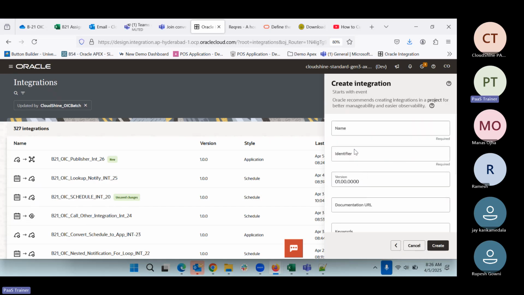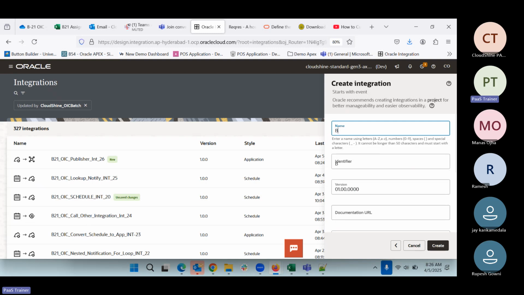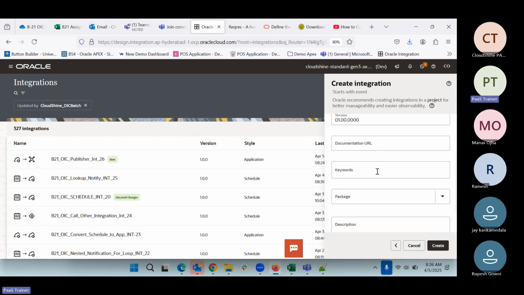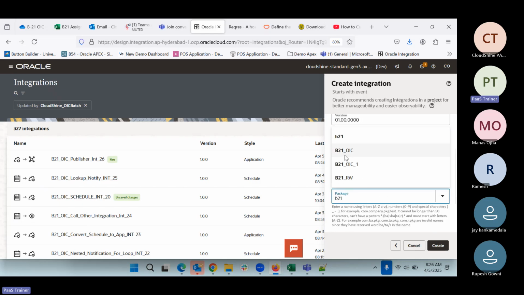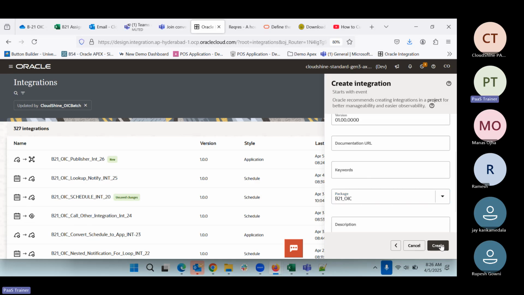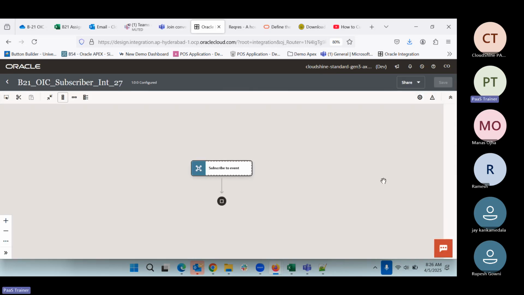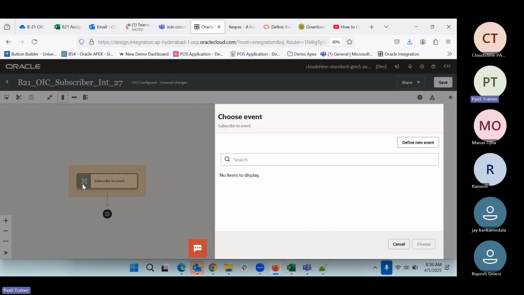So we can come here and give the name here: OIC_subscriber_integration_27. So this is what we have. We can put it into our package and create.